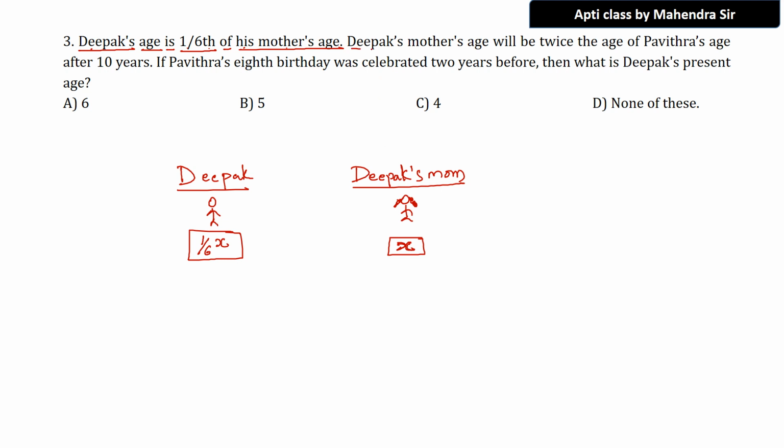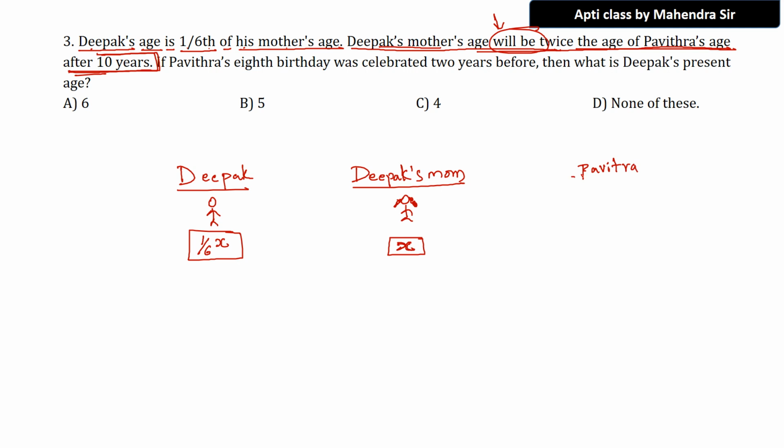Now here we go. Deepak's mother's age will be, be very careful, it is not now, it is the future: twice the age of Pavitra's age after 10 years. But we don't know Pavitra's present age, no?